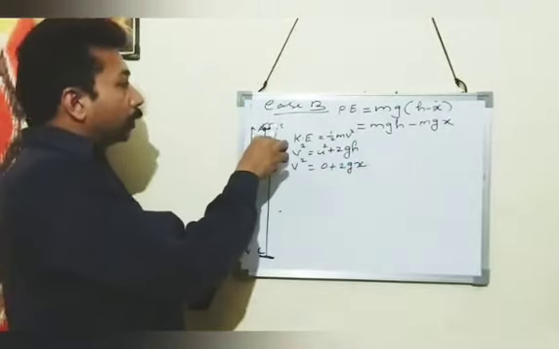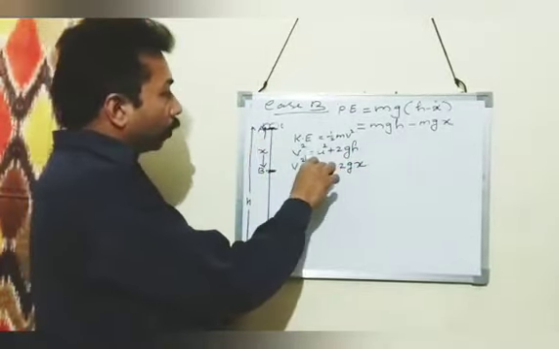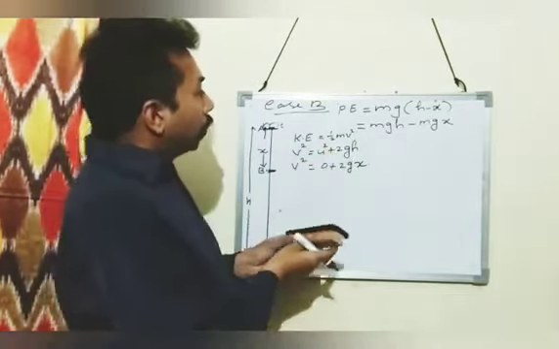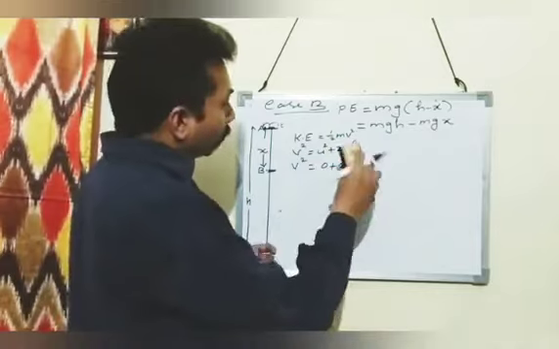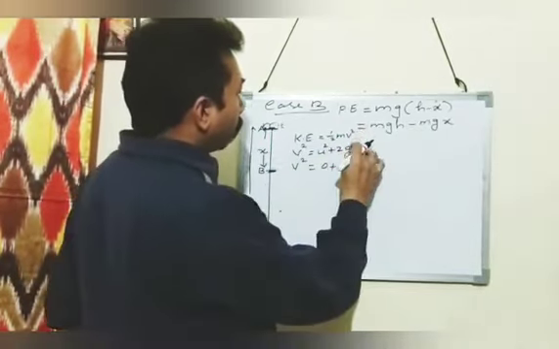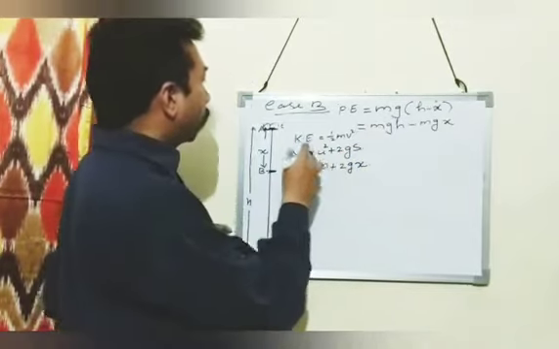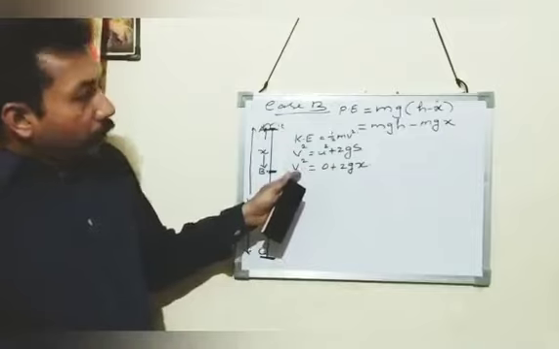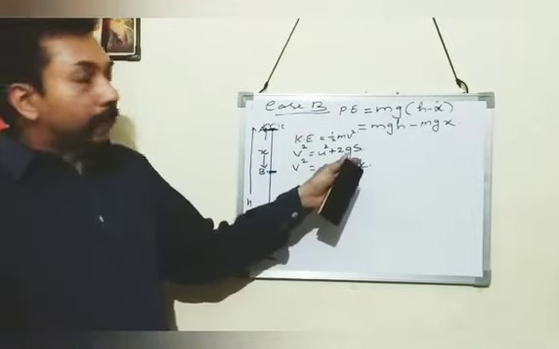So in this case, equations of motion, v squared is equal to u squared plus 2as or 2gs, where s is the distance travelled. The distance travelled from A to B is x. So we got v squared as 2gx.